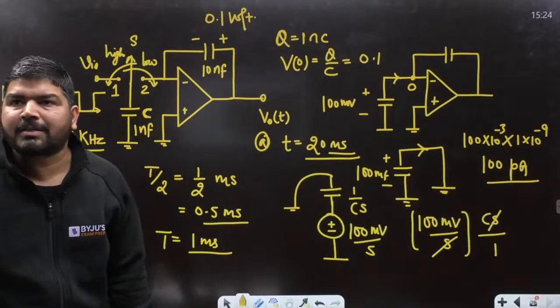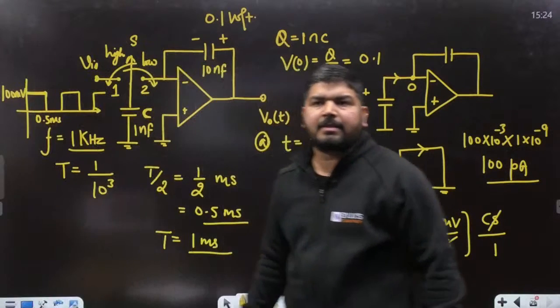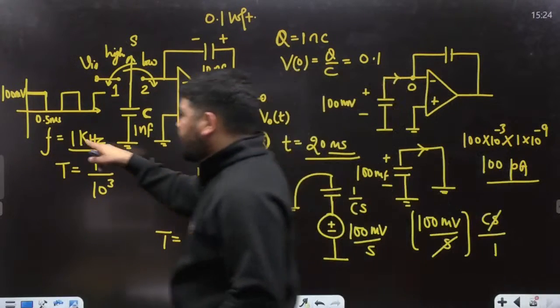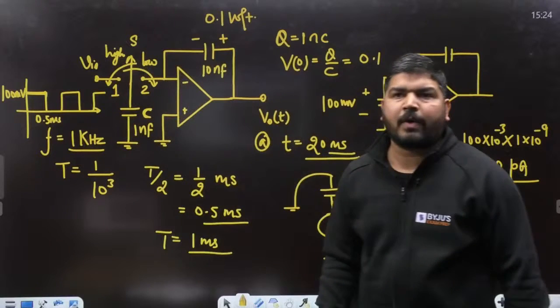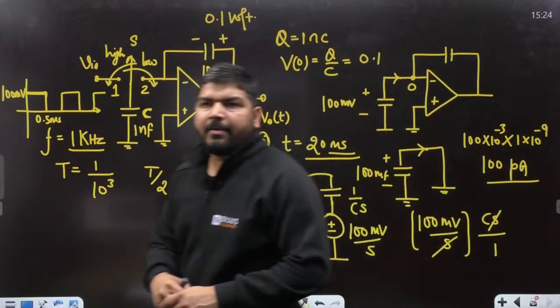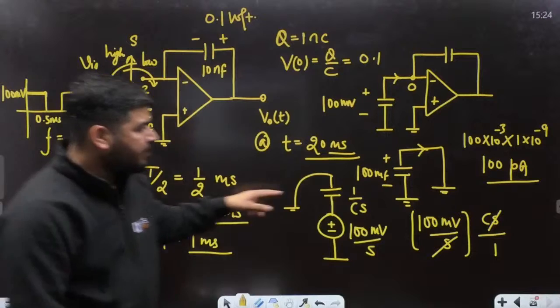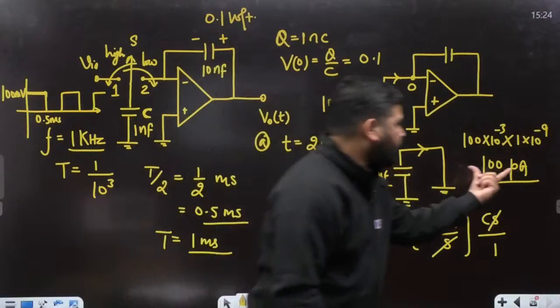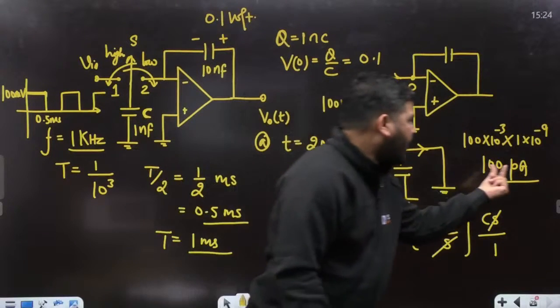Frequency was 10 kilohertz. Is it 10 kilohertz or 1 kilohertz? Tell me guys, please verify. What about the frequency? Please verify. So the current came out to be 100 picoampere.